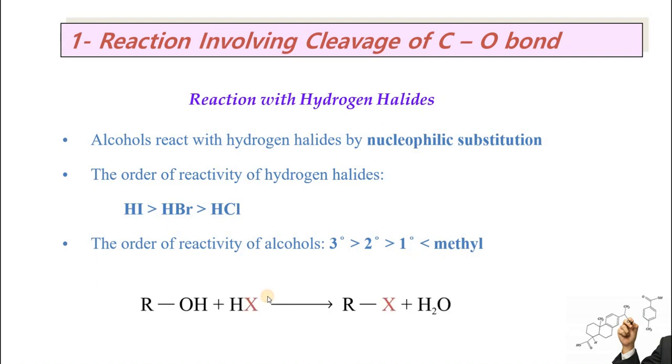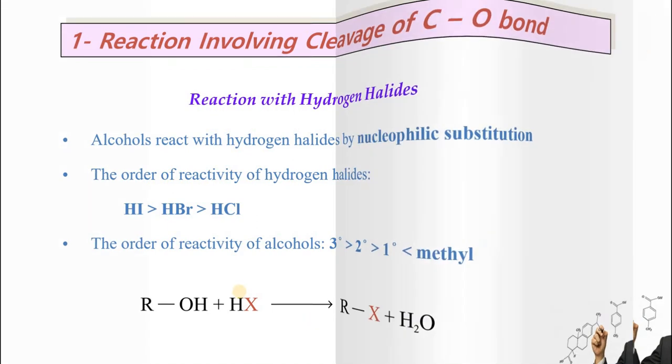So the simplest reaction that can be shown here is alcohol reacting with hydrogen halide, where the carbon-oxygen bond is broken up and the halogen is attached to the carbon, and hydrogen picks up hydroxyl, making water. But the reaction is not as simple as it is shown here. Let's discuss the mechanism of this reaction to make you understand it well.